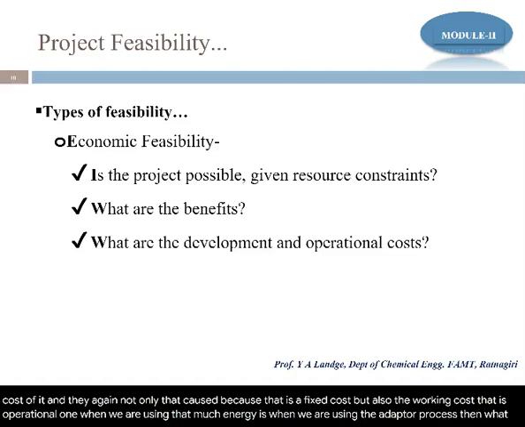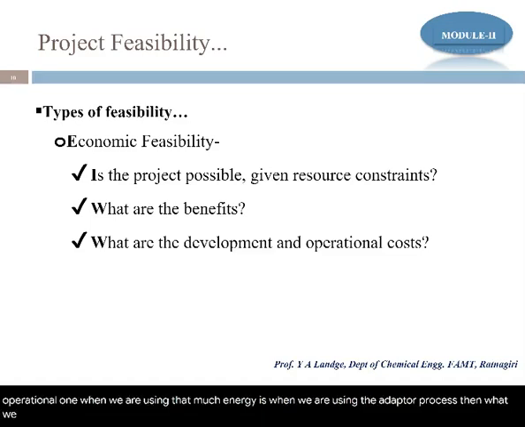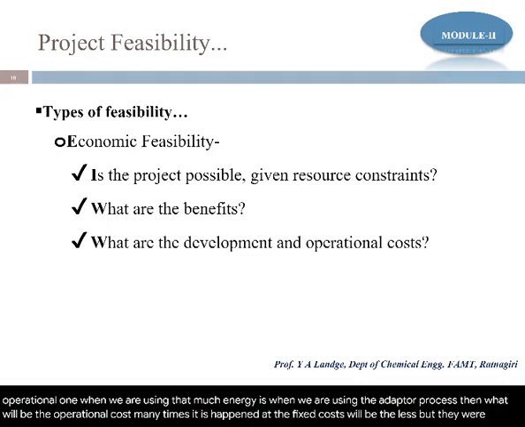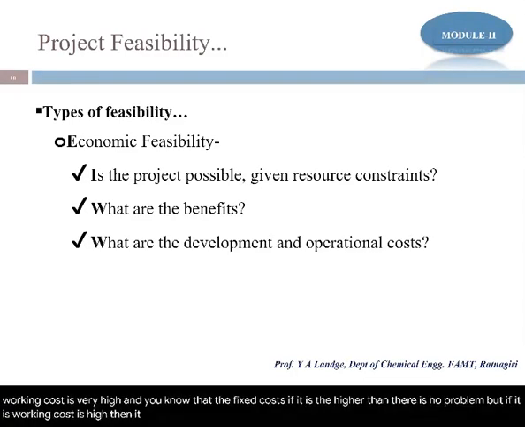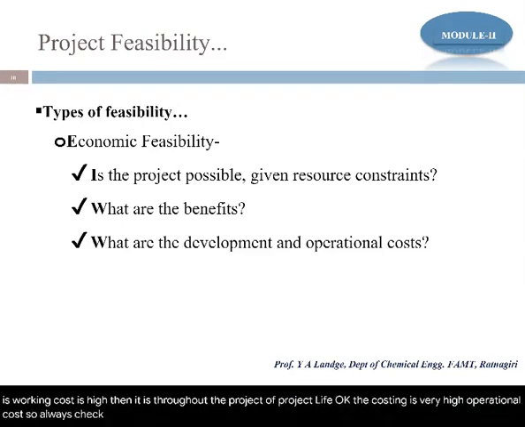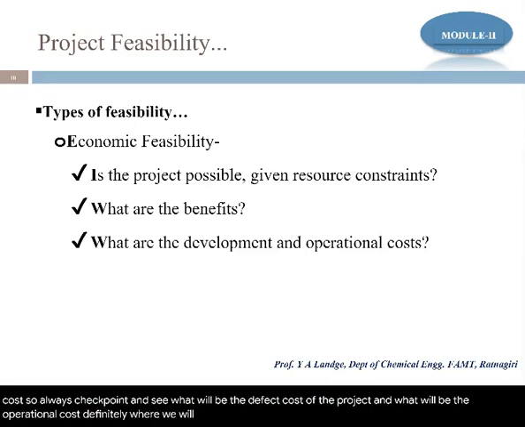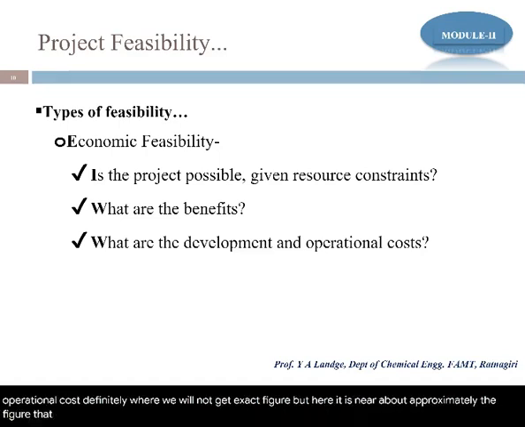Many times it happens that the fixed cost is less, but the working cost is very high. And you know that if the fixed cost is high, there is no problem, but if the working cost is high, then it continues throughout the project life. The operational costing is very high. So always check and see what the fixed cost of the project and the operational cost will be. Definitely we will not get an exact figure, but it is approximately the figure we will get, and from that we can say yes, we can go ahead with that project or not.